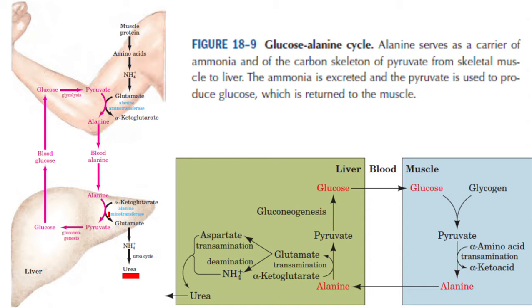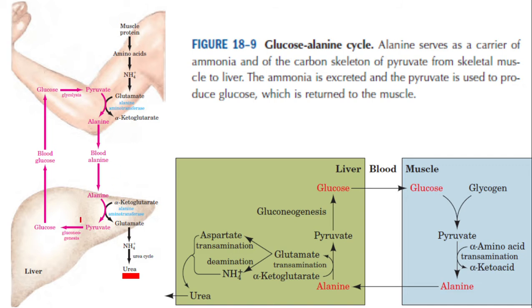See why this process is required? Because nitrogenous waste is eliminated in our body in the form of urea. Urea is formed by the urea cycle, and that urea cycle is taking place in the liver only. So nitrogenous compounds should be transported to the liver from the other organs such as muscles. In this slide you are going to see how nitrogen is transported from the muscles to the liver.